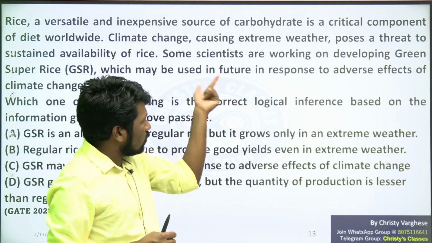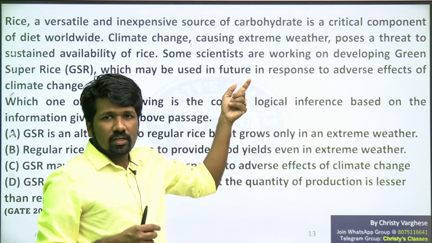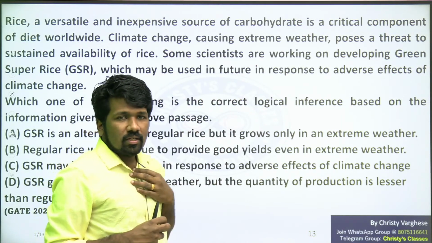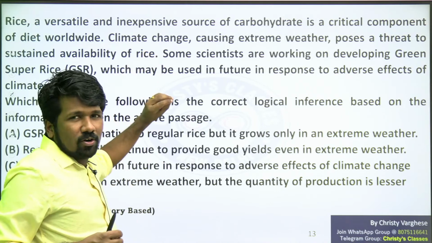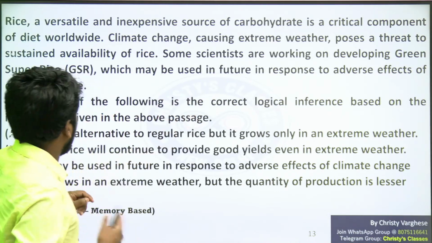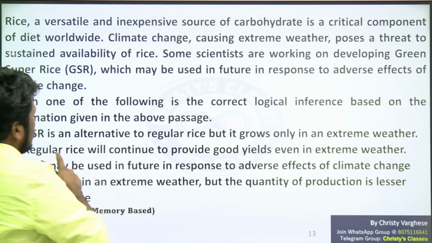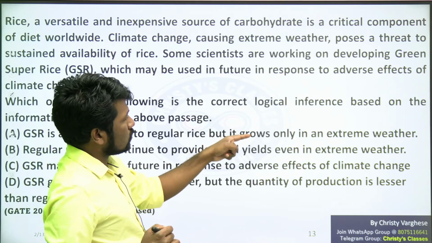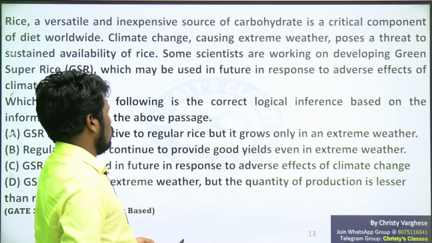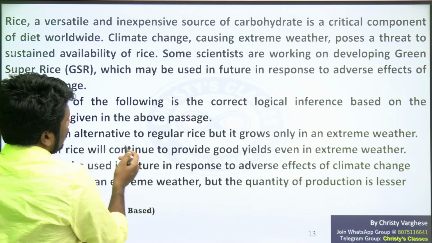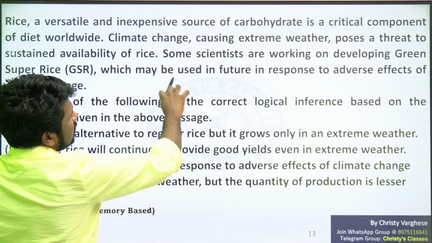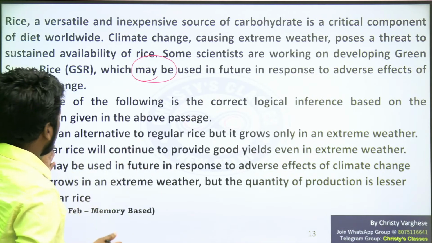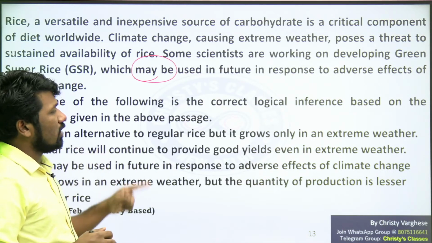Actually, this sentence we don't know exactly. This is how it is written in the original question paper, but something like this is what is there. Yeah, it may be a little more twisted or tweaked, the way the last sentence may be, but anyway, the answer should be this itself. Which one of the following is the correct logical inference? GSR is an alternative to regular rice, but it grows only in extreme weather. That we don't know. GSR is an alternative to regular rice. Again, scientists are only working on it, and the word maybe should be taken care of. Maybe means we cannot say now whether it is an alternative.